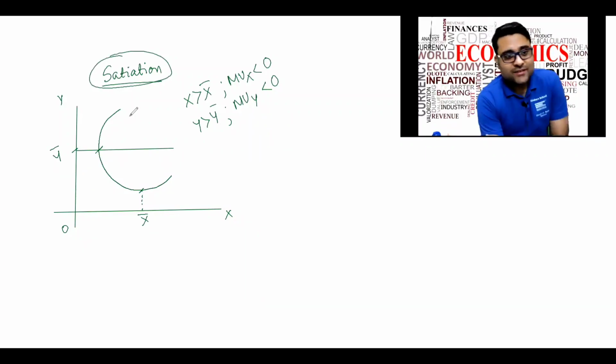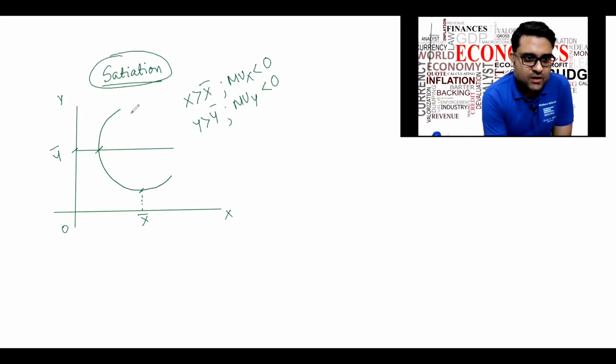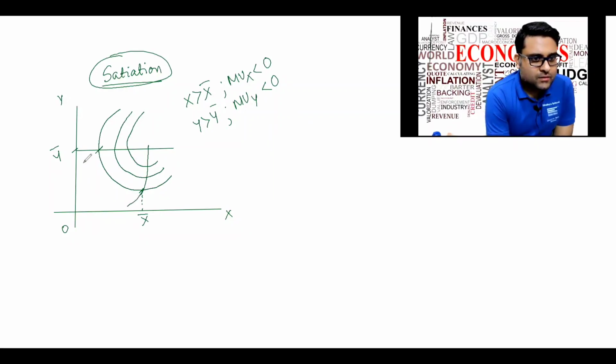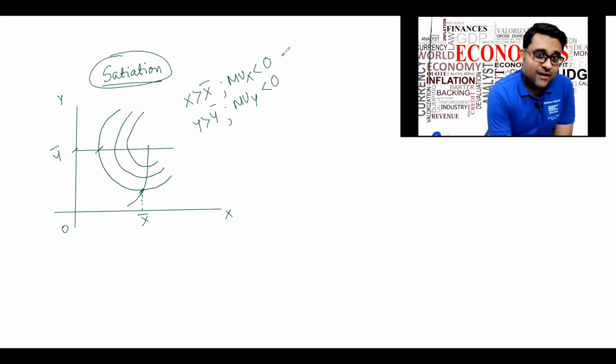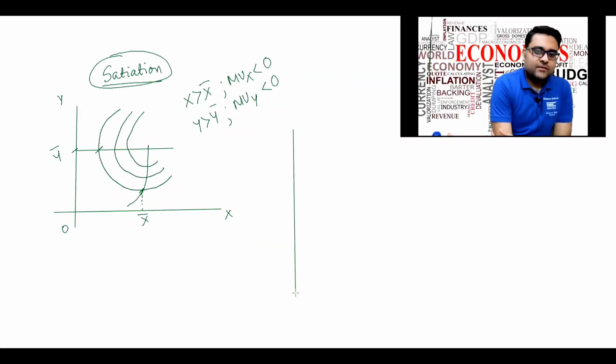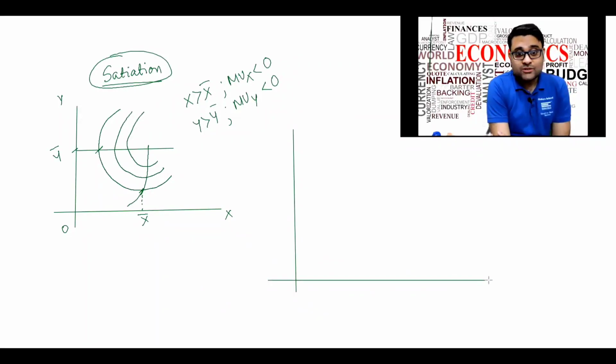We have a very similar concept in isoquants. In indifference curves, we did not actually name what we will call it if we connect all these points beyond which the MUX and MUY would be negative. We have this concept having a name in the production side.